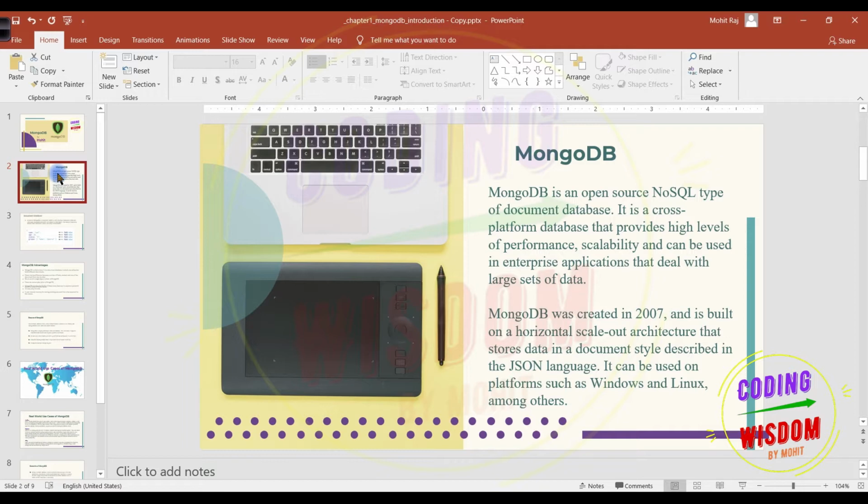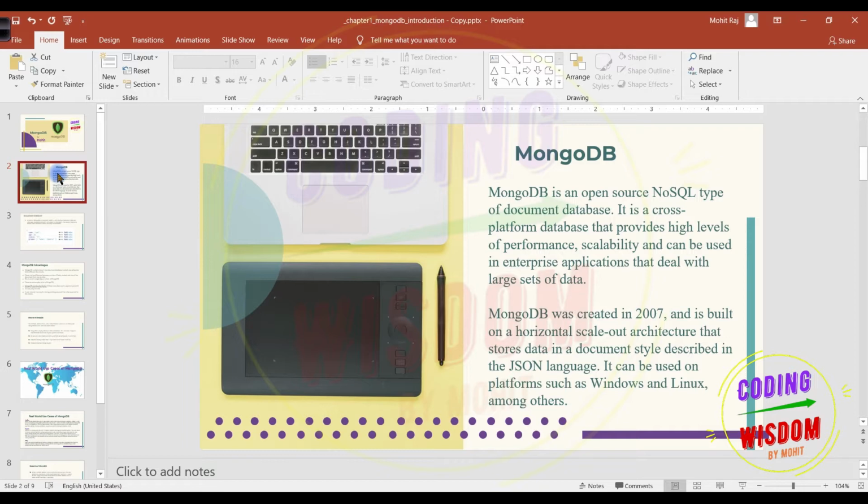So what is the meaning here? You can see some important terms like cross-platform. Cross-platform means different kinds of operating systems like Windows, Linux, and Mac, and others like AIX, Unix. Performance scalability. Scalability means you can add more machines, more computing power. That means scalability.